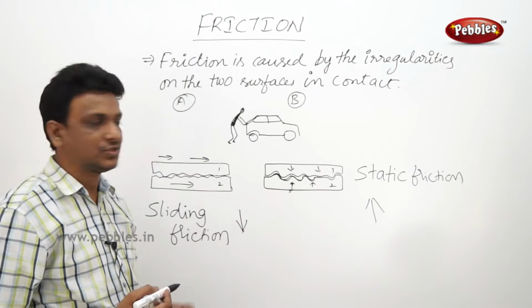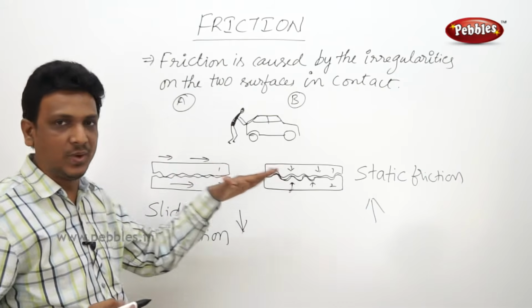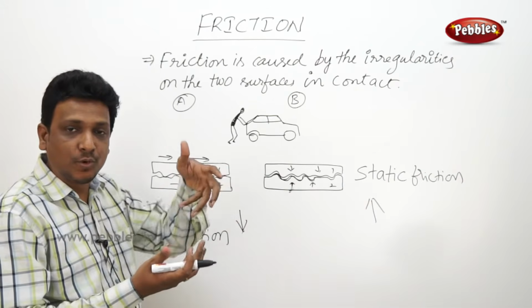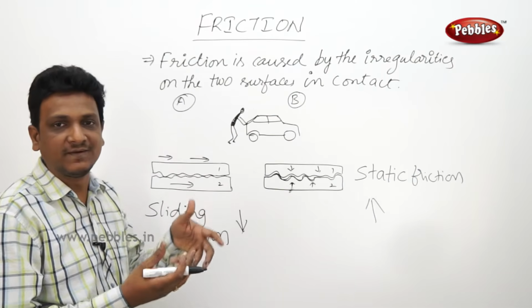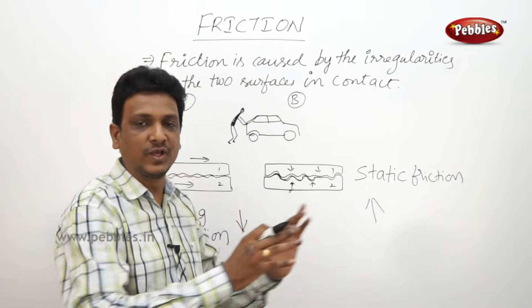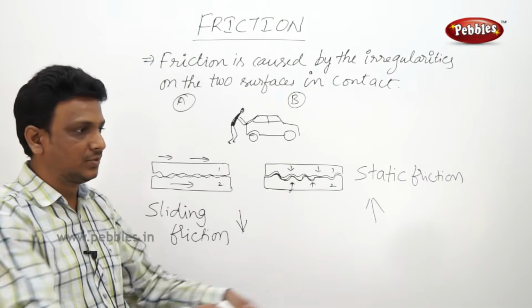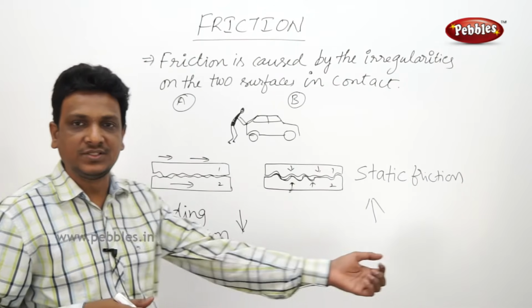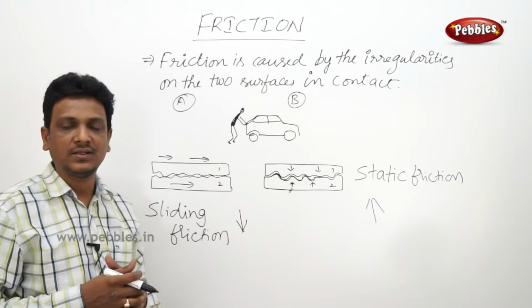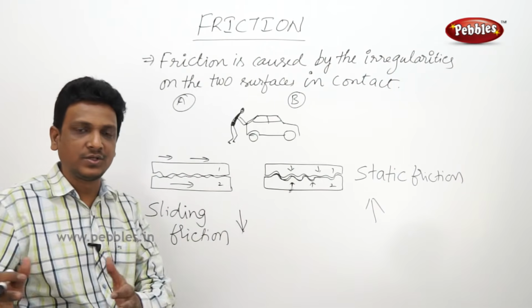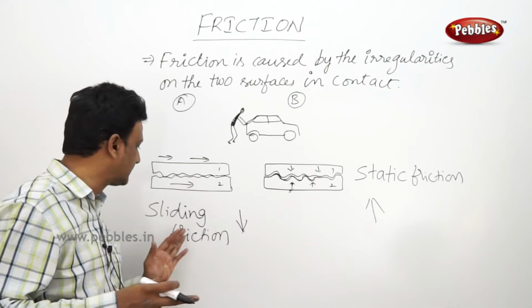Right? Because in sliding friction, the object is moving, it cannot make proper interlocking with the irregularities of the other surface because there is not enough time. We are just moving it off. You are just dragging a table, dragging a chair, dragging your book on the table. When you are dragging it, it has some friction that is called sliding friction.